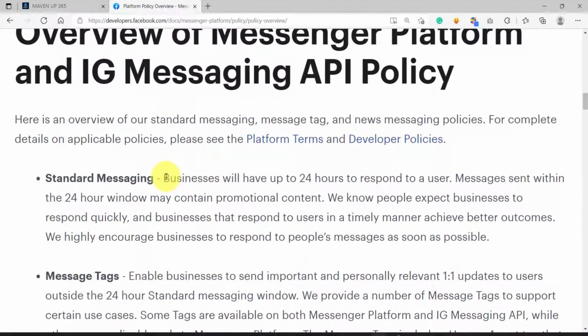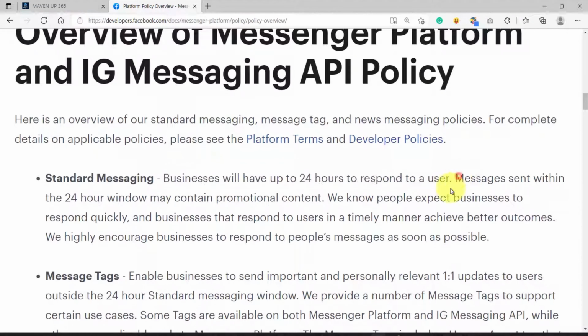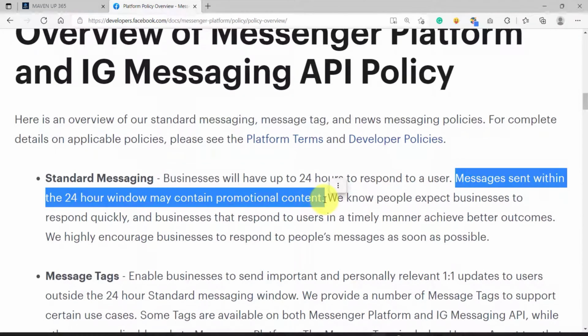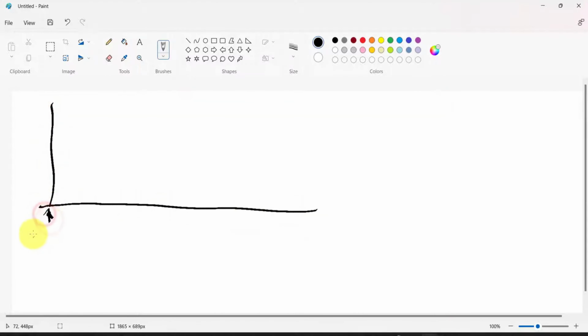So let's first focus here. Businesses will have up to 24 hours to respond to a user, and messages that are sent within the 24-hour window may contain promotional content. Let's further explain that by using a graph. For example, this is your timeline. This is the time that the user messages your page or engages with you inside of Messenger.